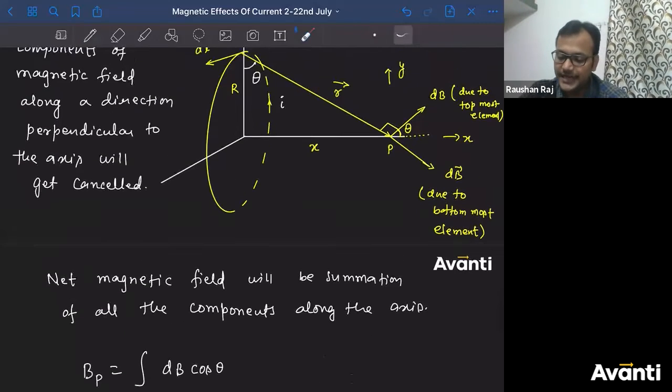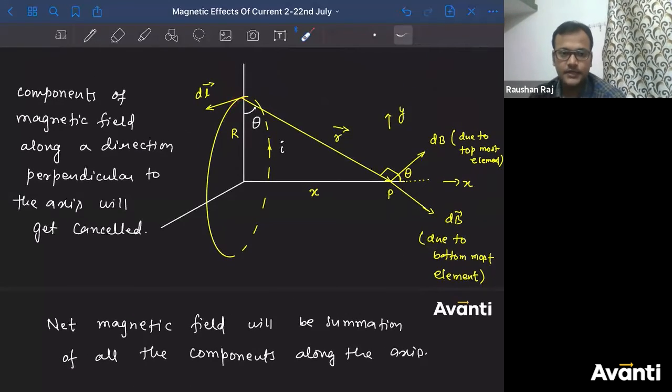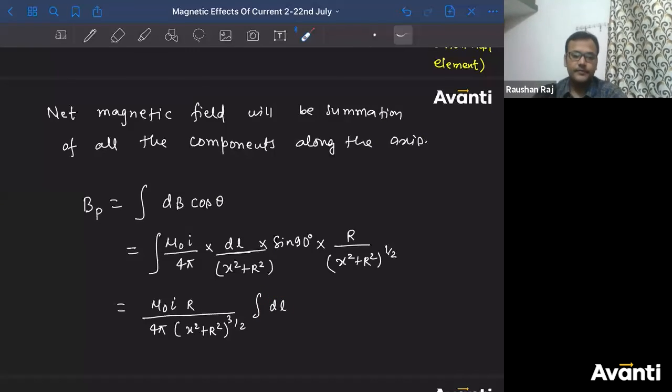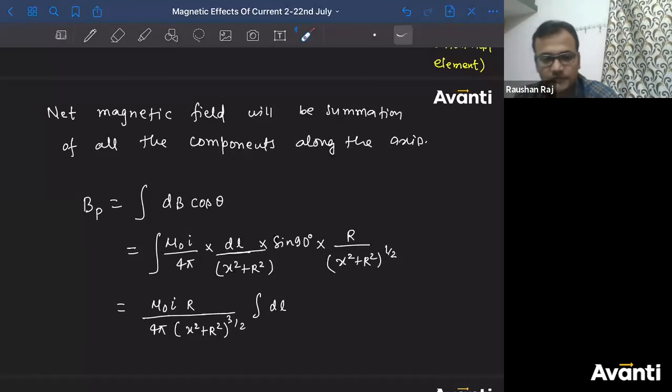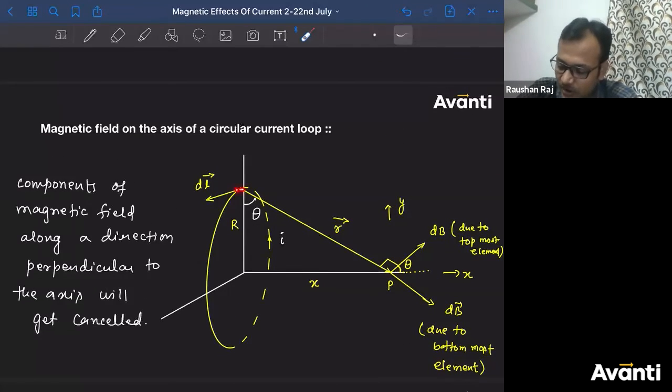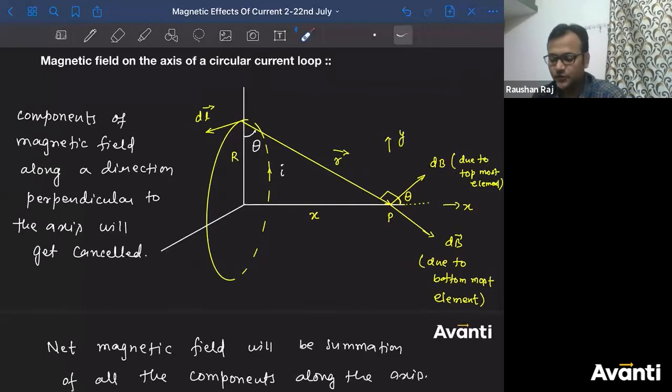Tell me, if you integrate this DL part, what will be the value? Tell me, children, what will be the value of integral DL? L. Not like that, child. What is L equal to? Do you know the value of L in this question? Yes, correct. 2 pi into capital R. Because if you add all these lengths here, you'll get the perimeter of the circle, the circumference of the circle. Right? Yes, 2 pi R.